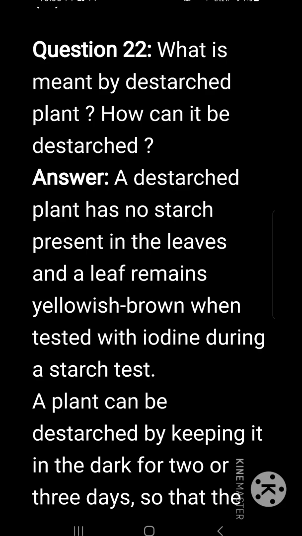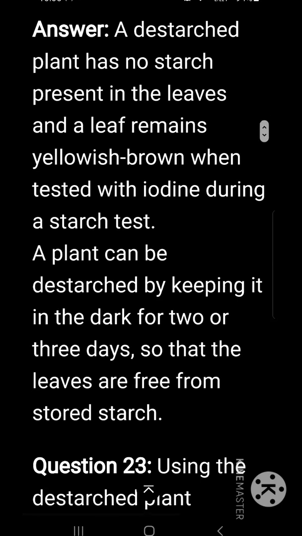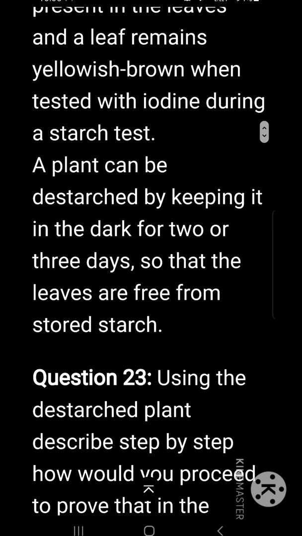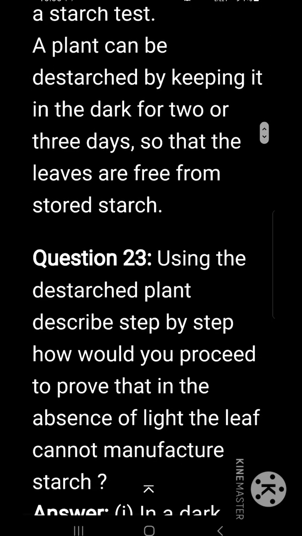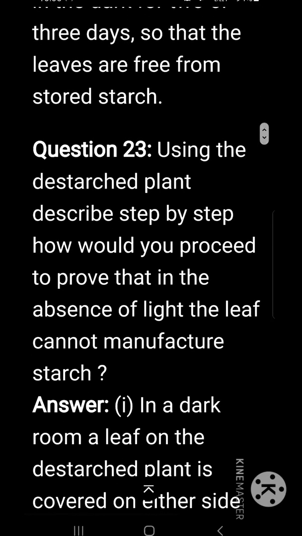What is meant by de-starched plant? How can it be de-starched? A de-starched plant has no starch present in the leaves, and a leaf remains yellowish brown when tested with iodine during a starch test. A plant can be de-starched by keeping it in the dark for 2 or 3 days so that the leaves are free from stored starch.